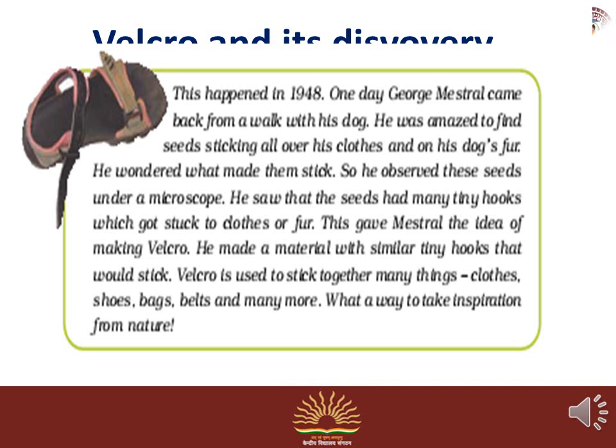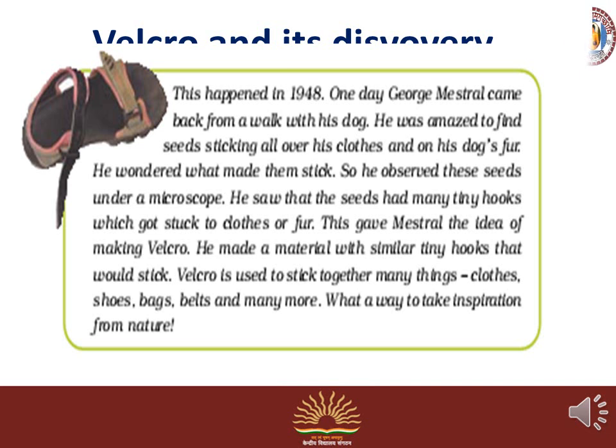George de Mestral, the founder of Velcro, came back from a walk with his dog. He was amazed to find seeds sticking all over his clothes and on his dog's fur. He wondered what made them stick.